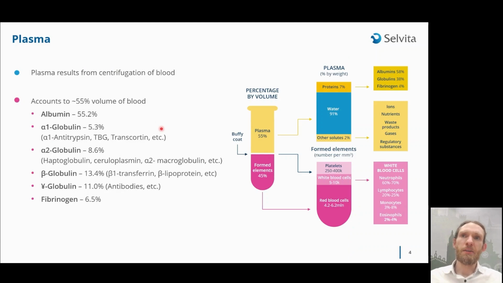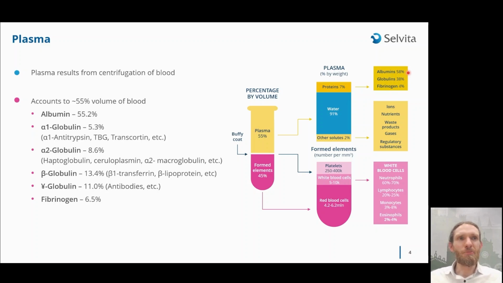So plasma results from a centrifugation of blood. It is like the solvent of blood. Plasma consists of 55% of the blood, and 45% are the elements which constitute platelets, white blood cells, red blood cells. And the plasma is the majority of water, but 7% constitutes different proteins. And the majority of plasma proteins are composed of albumins, globulins, and fibrinogen.